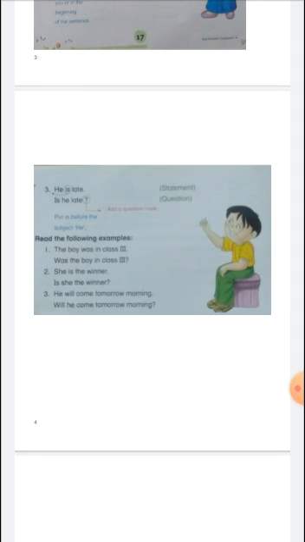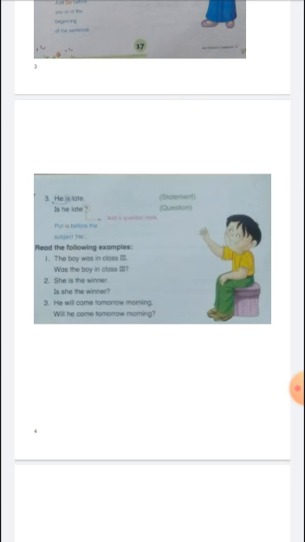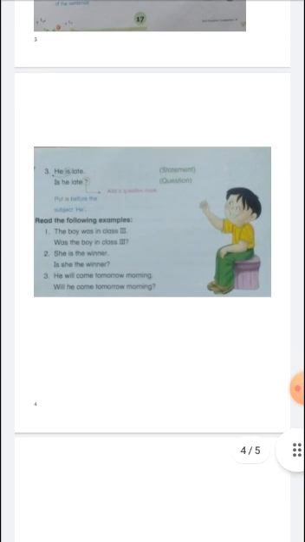Okay. Now read the following examples. The boy was in class 3rd. Now, was the boy in class 3rd? It is an interrogative sentence. She is the winner. In this statement someone is telling that she is the winner. Now after that someone is asking, is she the winner? He will come tomorrow morning. Will he come tomorrow morning? Question mark.